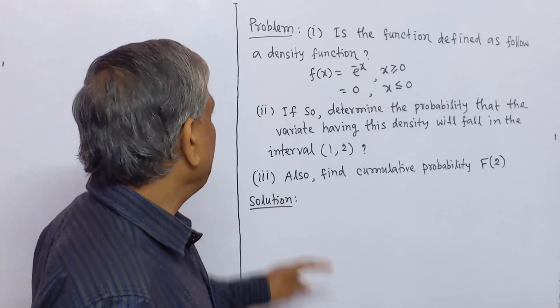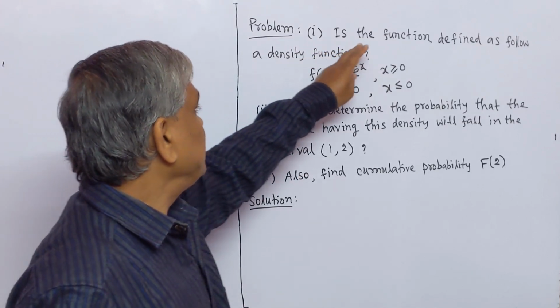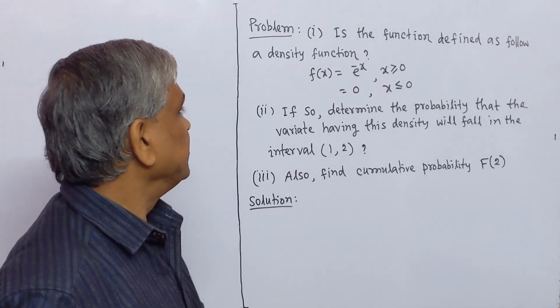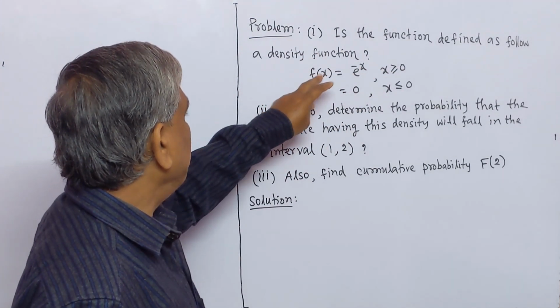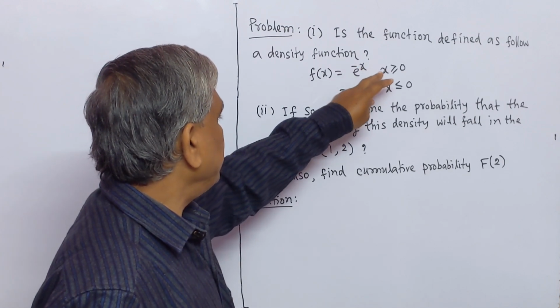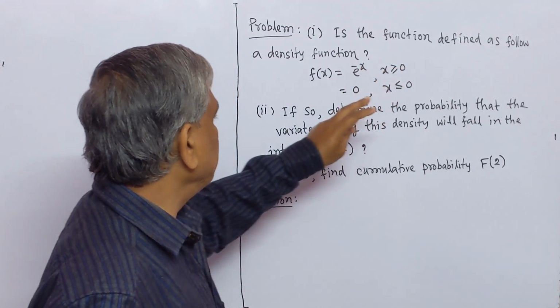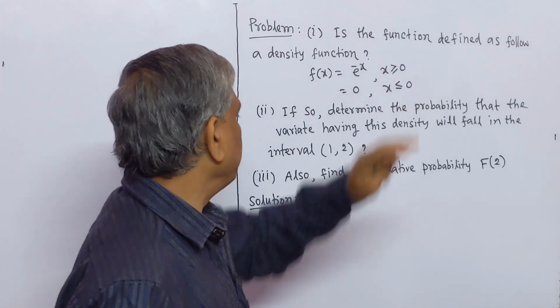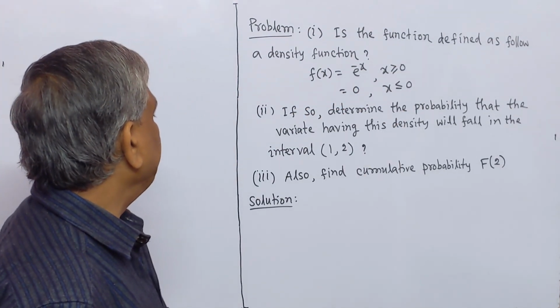Now we solve a problem. Problem: is the function defined as follows a density function? f(x) equal to e to the power minus x for x greater than or equal to 0, and f(x) equal to 0 for x less than or equal to 0. This is number 1.